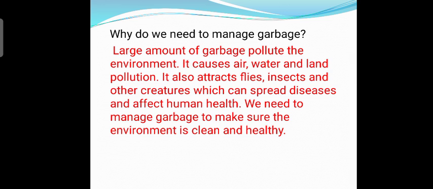Now, why do we need to manage garbage? So students, we need to manage garbage because a large amount of garbage pollutes the environment and causes air, water and land pollution. It also attracts flies, insects and other creatures which can spread diseases. It can also affect human health. So we need to manage the garbage to make sure that our environment is clean and healthy.